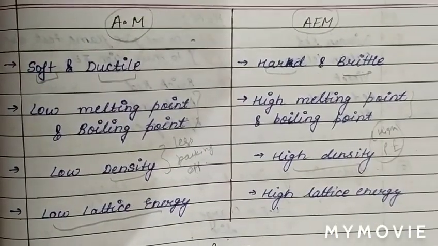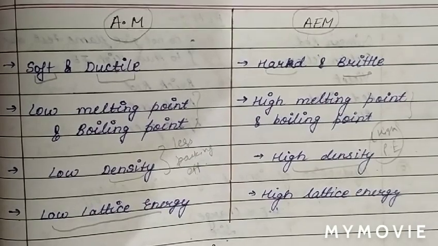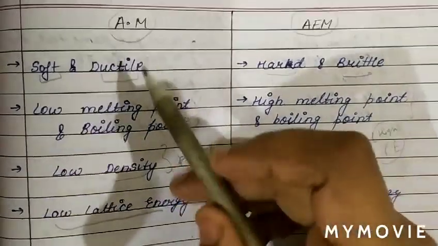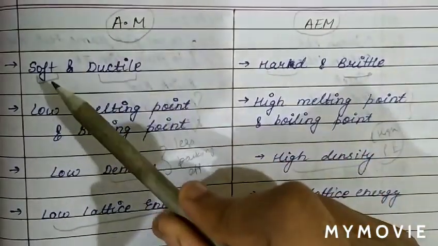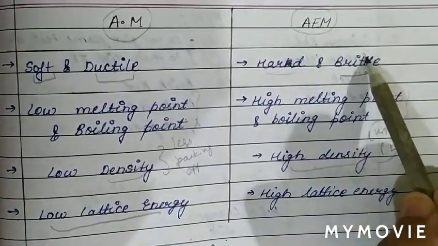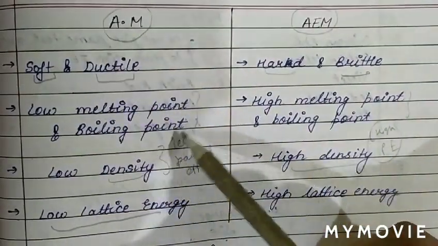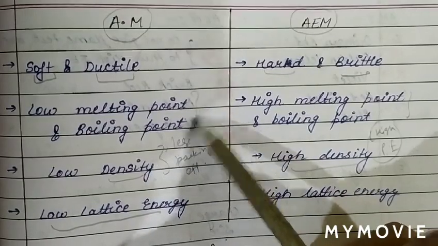So we have discussed the 4 points in alkali metals and alkaline earth metal. The first point is alkali metals are soft and ductile, while alkaline earth metals are hard and brittle. Low melting point and boiling point of alkali metal because of low ionization energy.